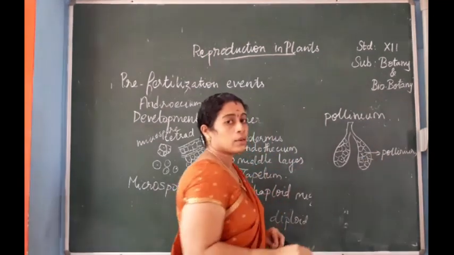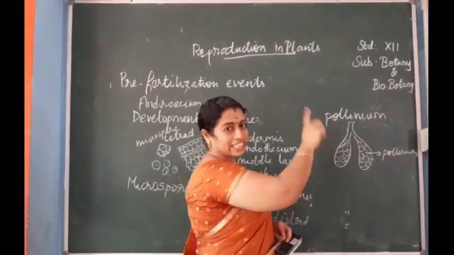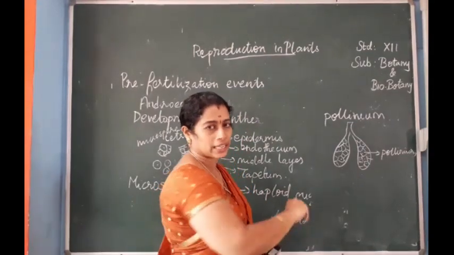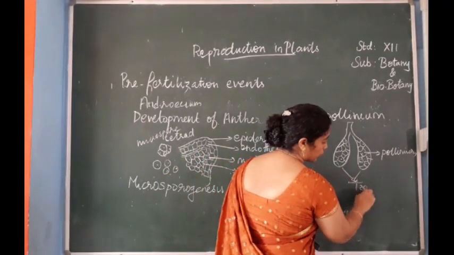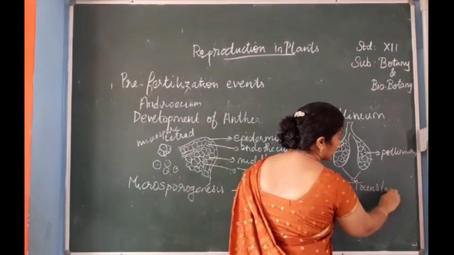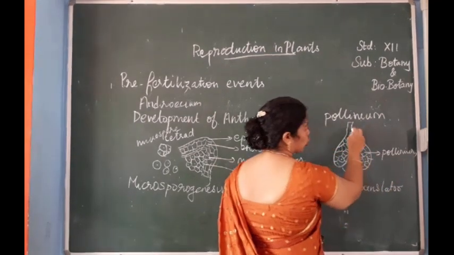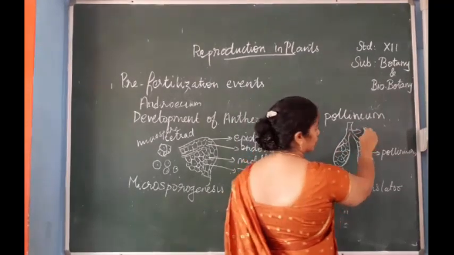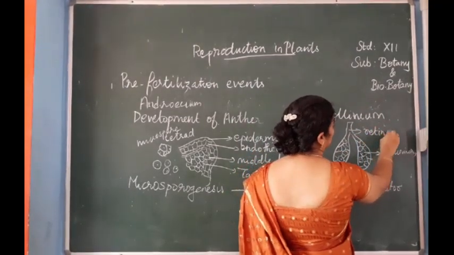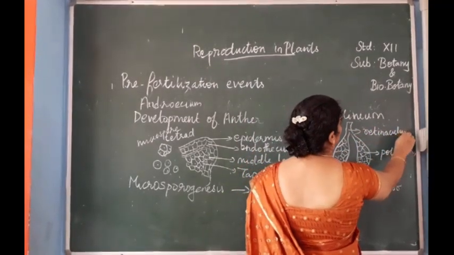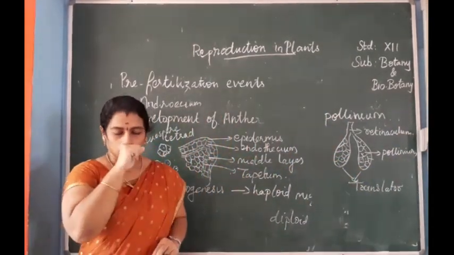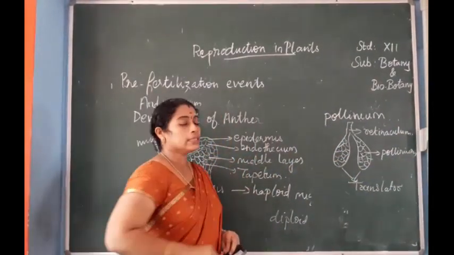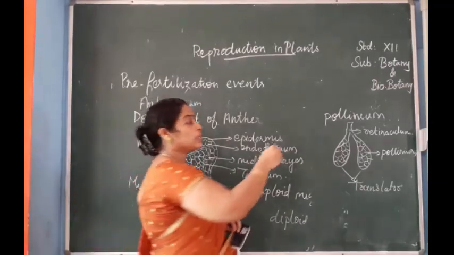So this is pollinium. It is in the form of an inverted Y-shaped structure, and the wing-like structures are known as translators, and they are joined together by thread-like structures known as retinacula. So it is in Calotropis.